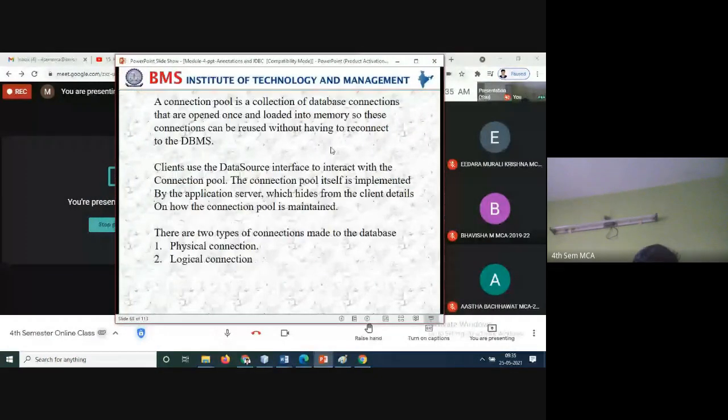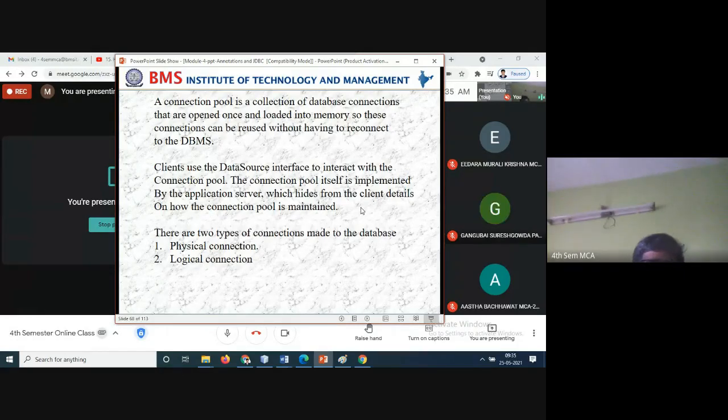Next, a connection pool is a set of database connections that, once loaded into memory, can be reused without having to reconnect to the database. Once the connection is established and the database is running, you can access it any number of times, and do whatever operations are required.